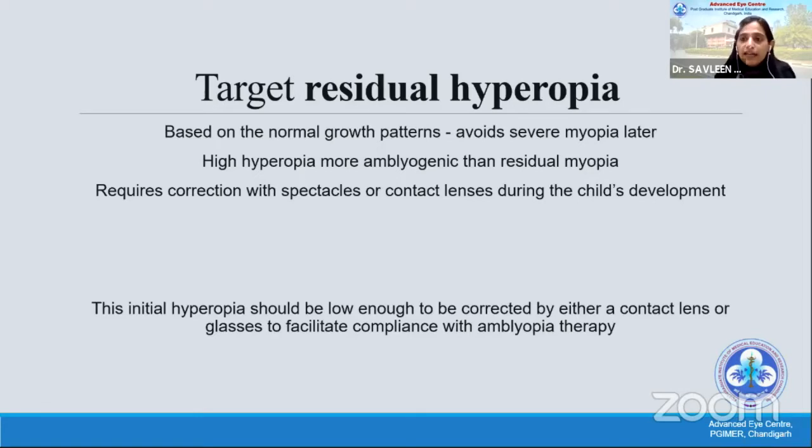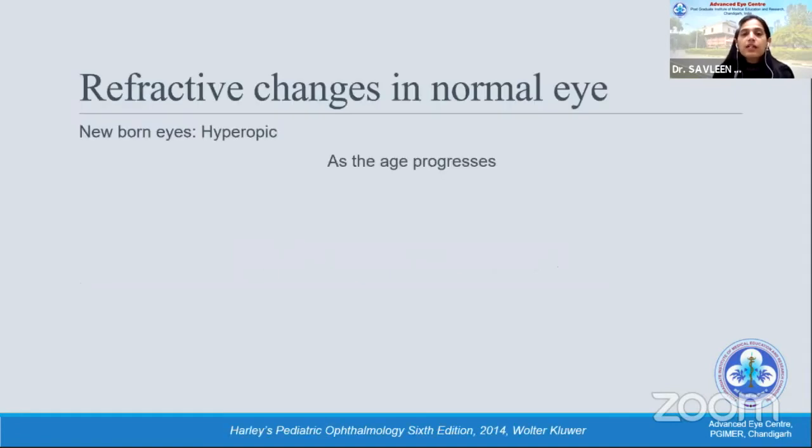You don't want a very high hyperopia also because it will be amblyogenic, and you require the hyperopia to be corrected by spectacles or contact lenses when you are operating. So you need to have an initial hyperopia which is low so that the compliance to spectacles is also there. So this myopic shift that we are talking about, we do plan and we measure the axial length and the keratometry, we apply a formula and we target a moderate hyperopia. We still see that a lot of children become myopic. This is because every eye behaves differently.